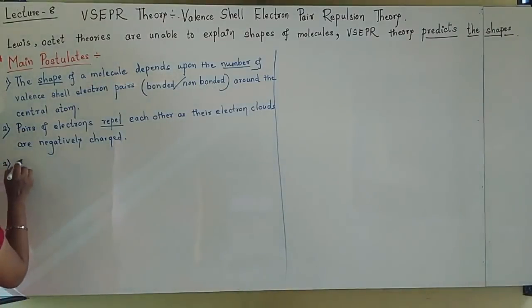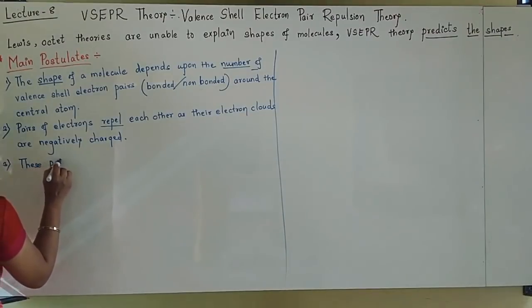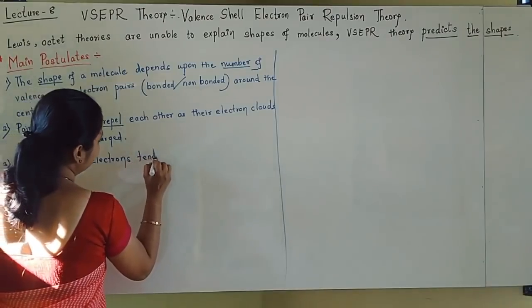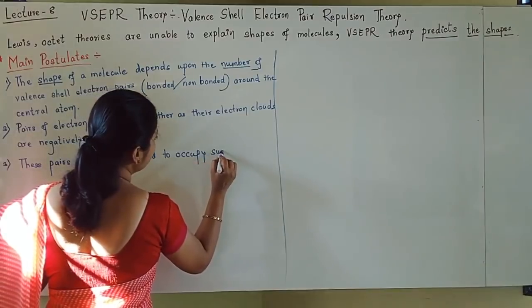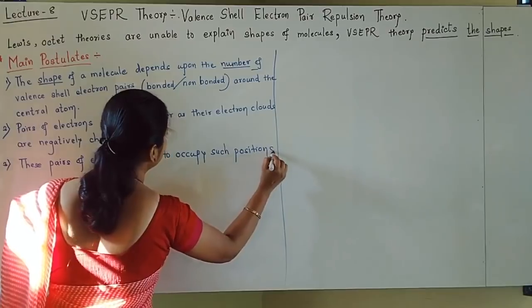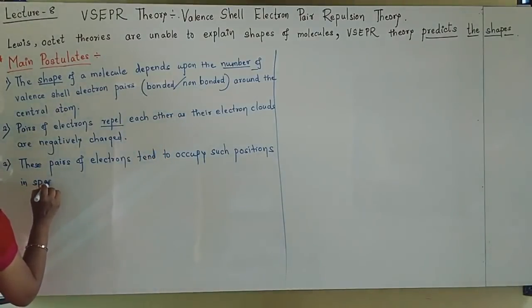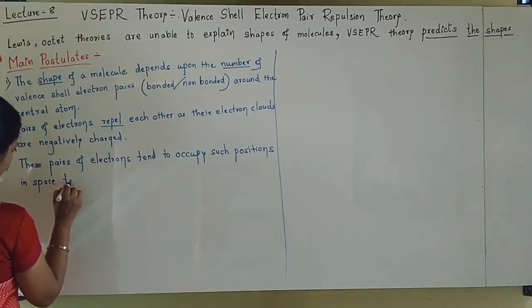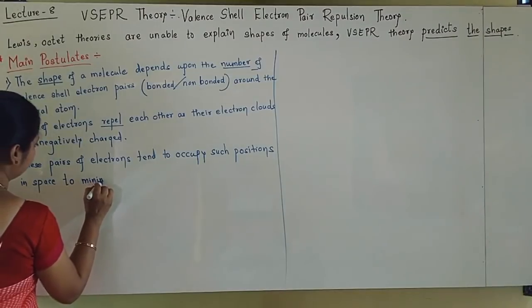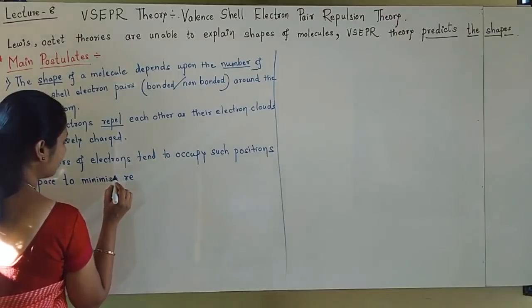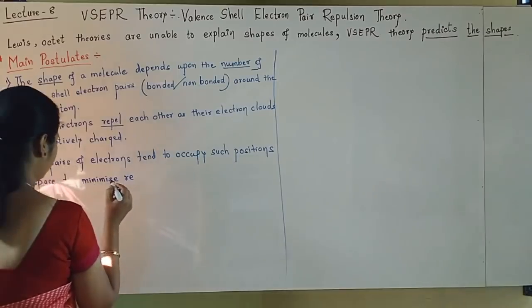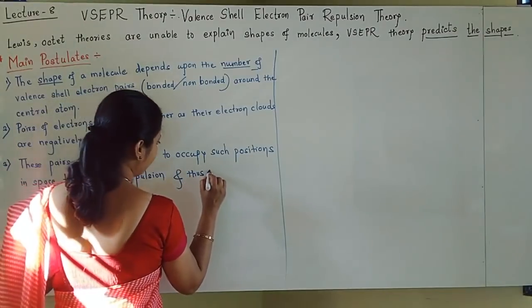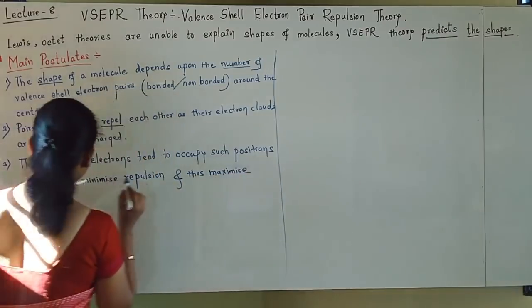Third postulate: these pairs of electrons tend to occupy such positions in space to minimize repulsion and thus maximize distance between them.